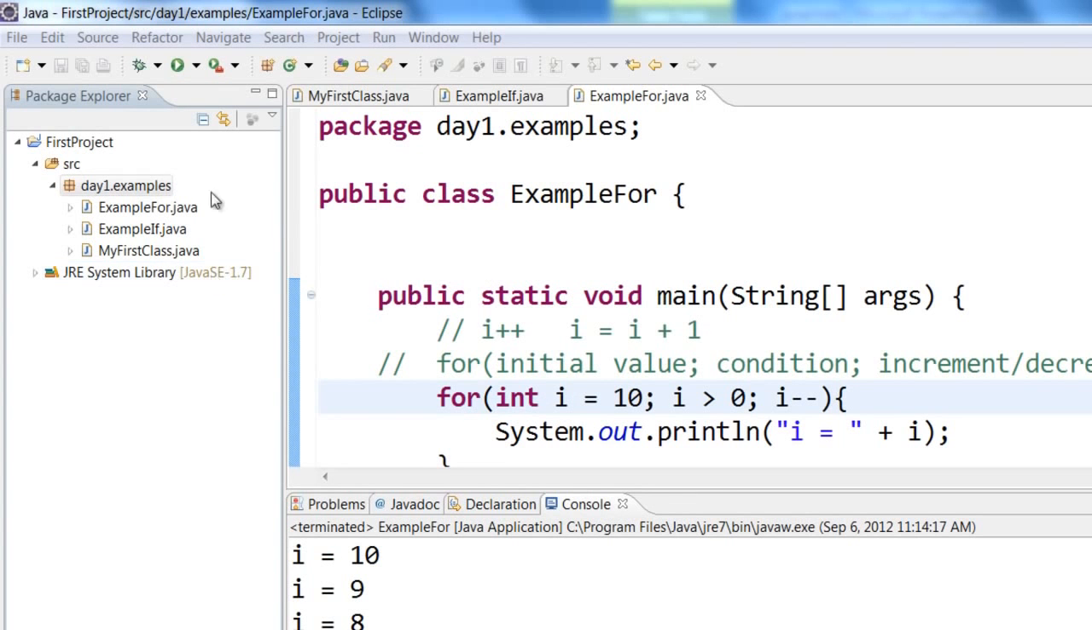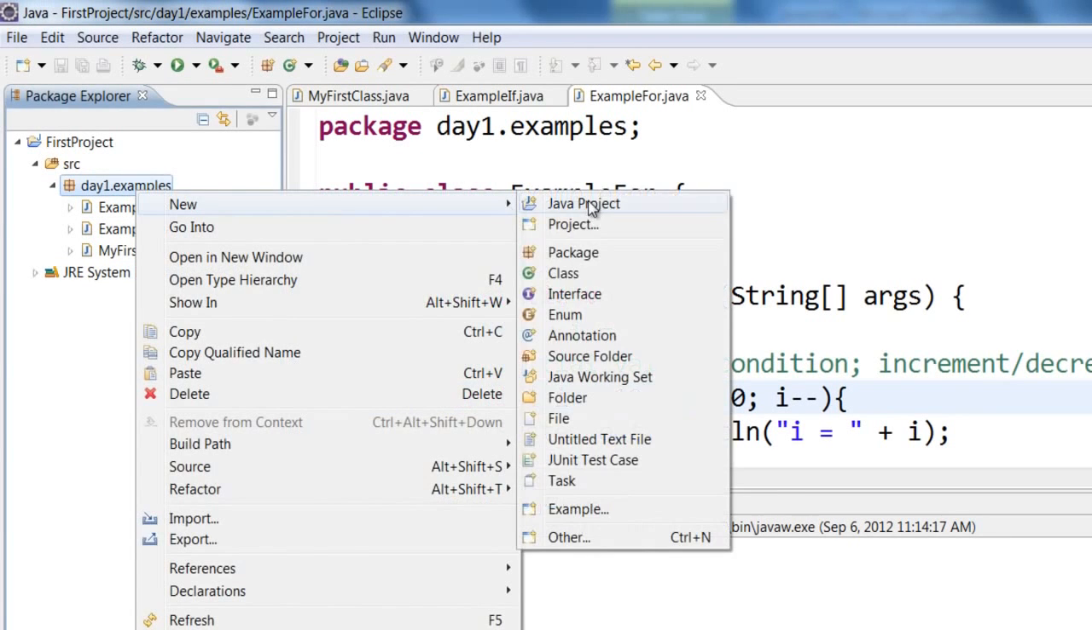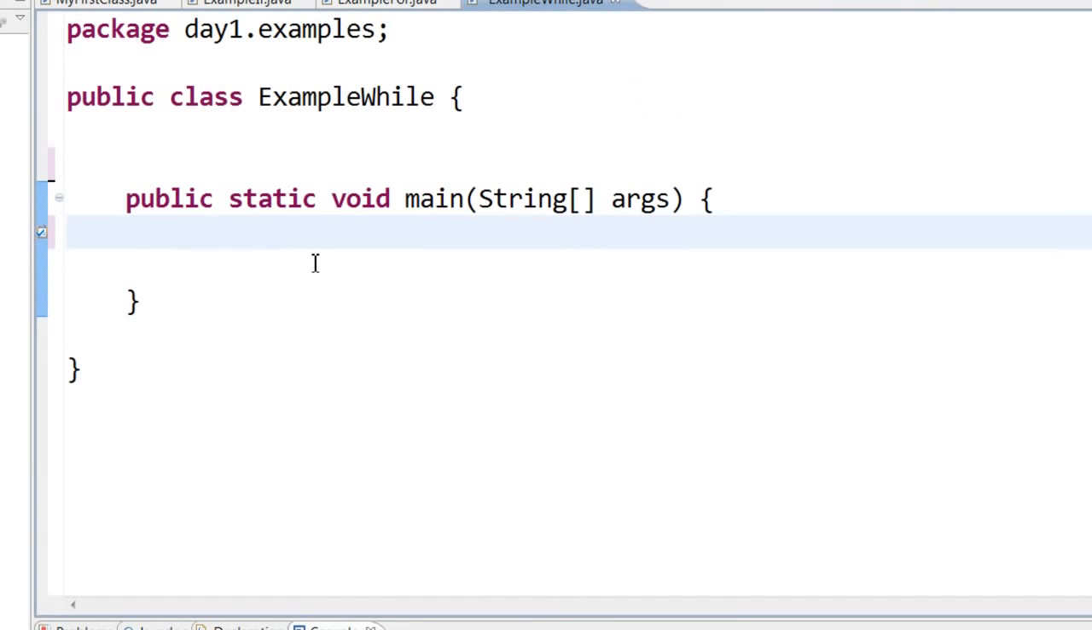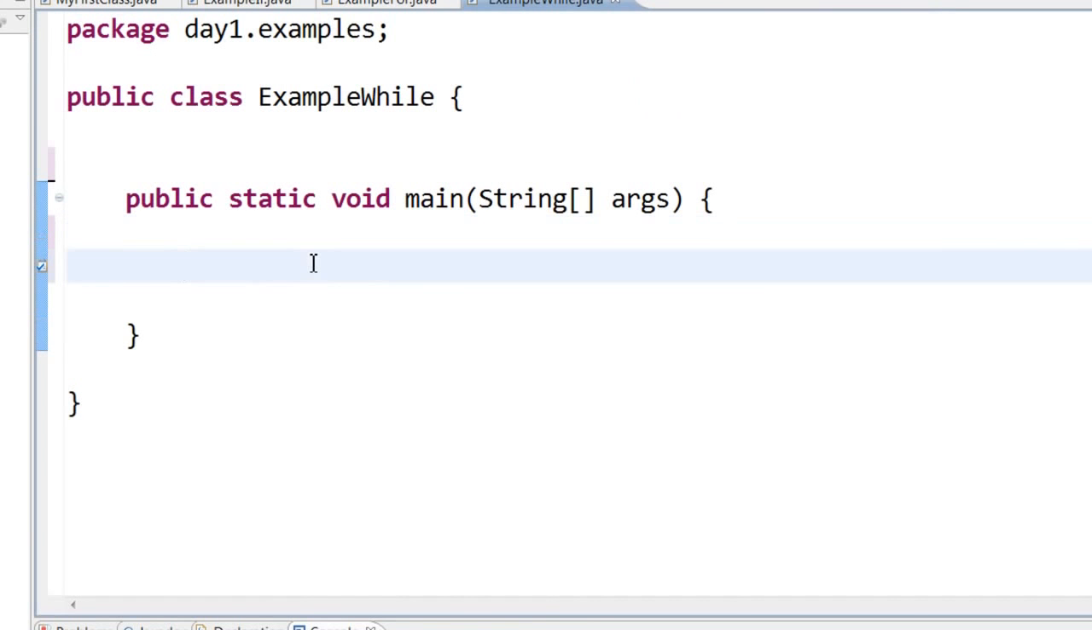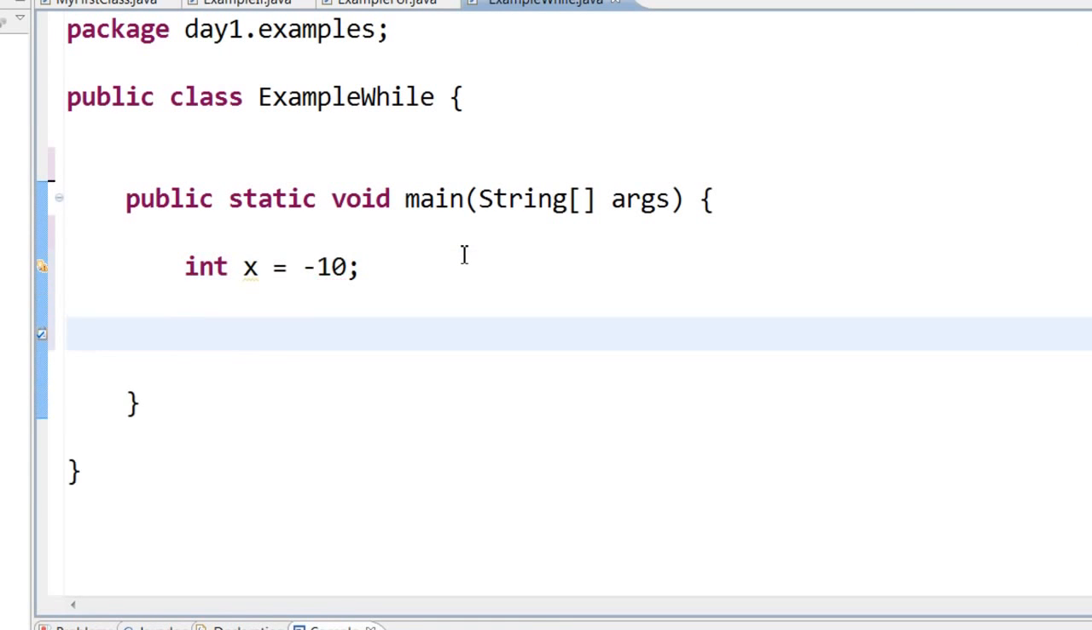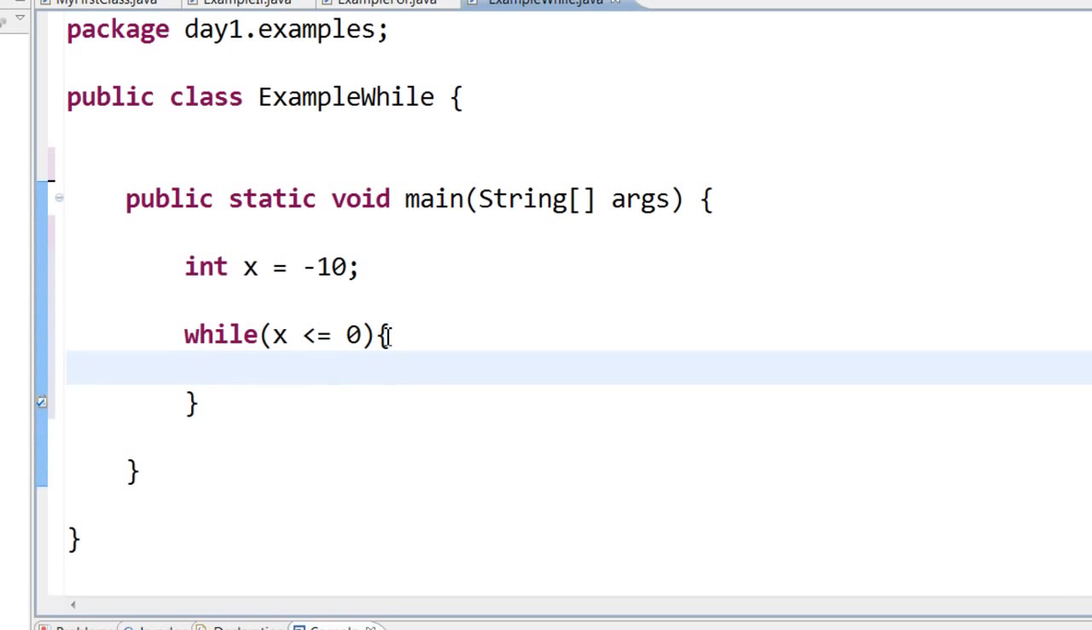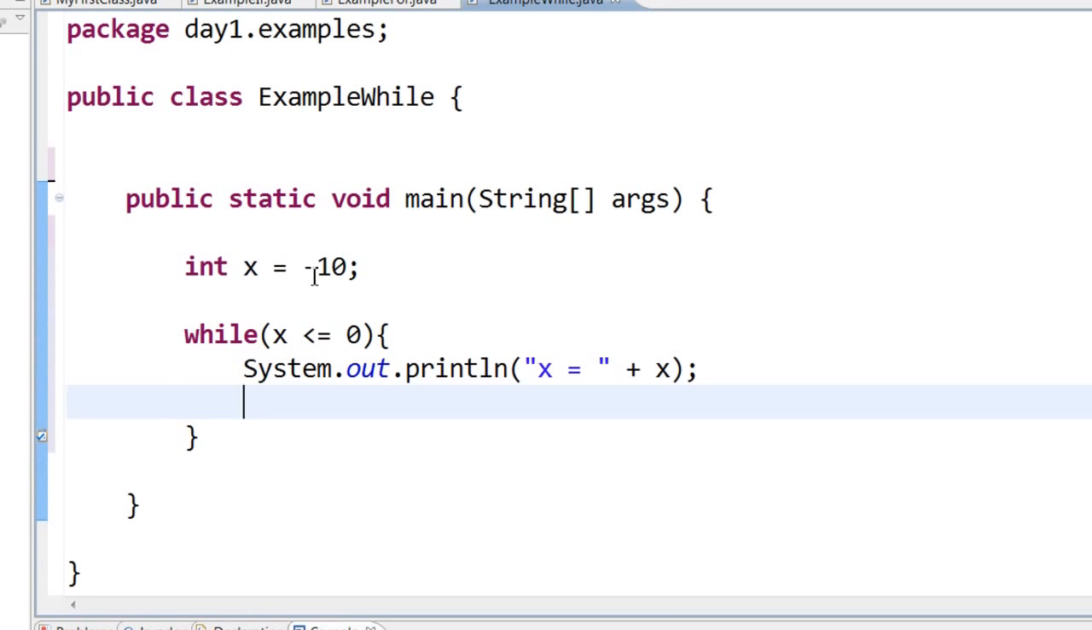Next, let us learn about the while loop. Let us create a class. So we have a class called ExampleWhile. Let us have some integer x = -10. The while syntax goes something like this: while x is less than or equal to 0, curly braces, print x. So here you have integer x = -10. While x is less than or equal to 0, well, -10 is less than or equal to 0, print x, and then increment the value of x.